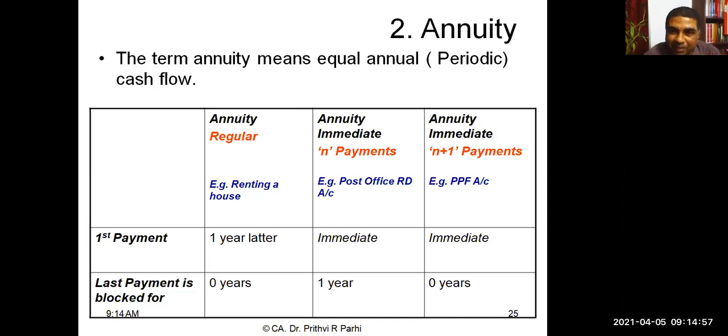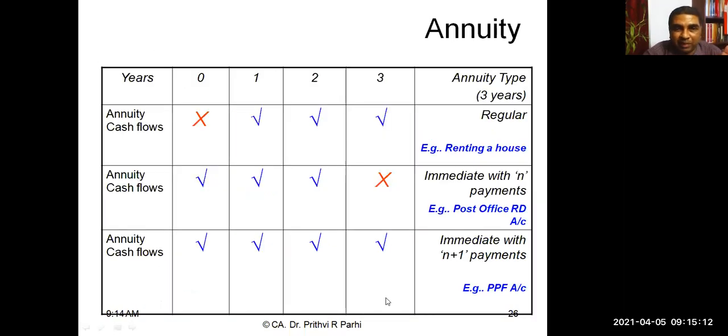And annuity immediate with N plus 1 payments means payment will start at year 0, but there will be 6 payments. That is called annuity immediate with N plus 1 payment. I am showing you this example. Let us say this is a 3-year annuity. Are you watching this table now?